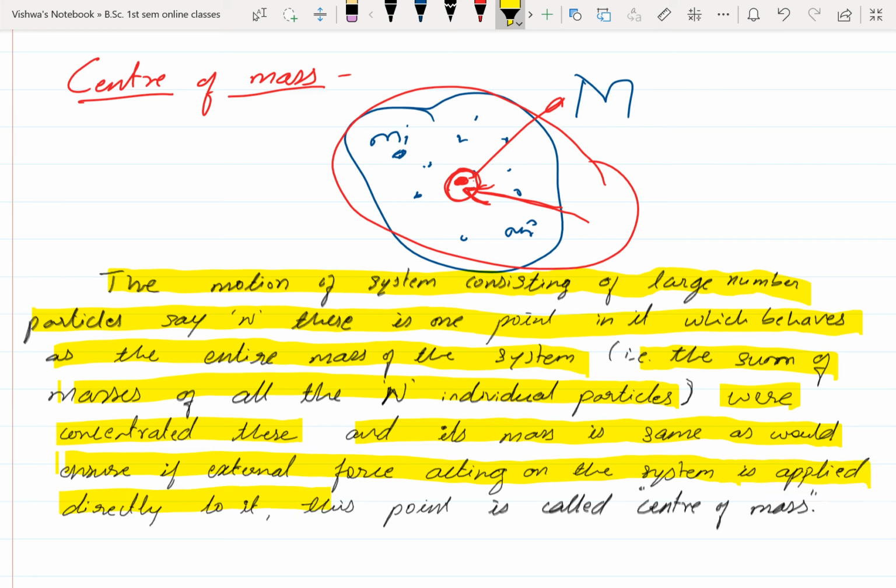Directly to it means directly to the point. That point we call the center of mass. This is the definition of center of mass.